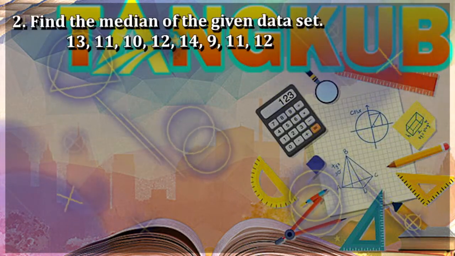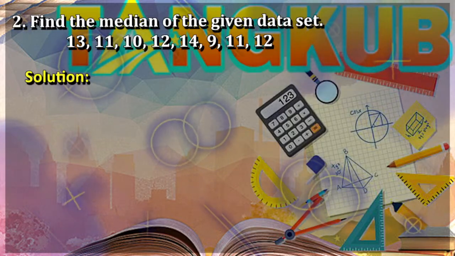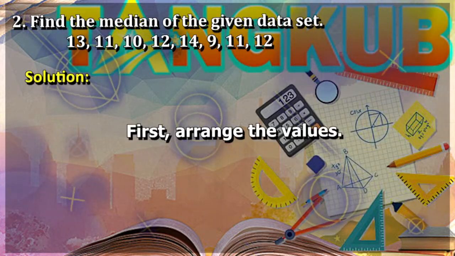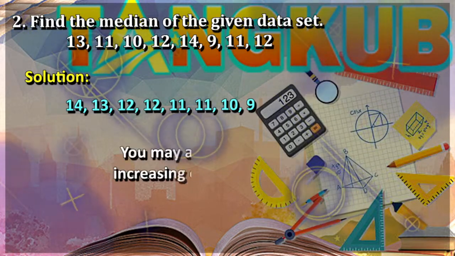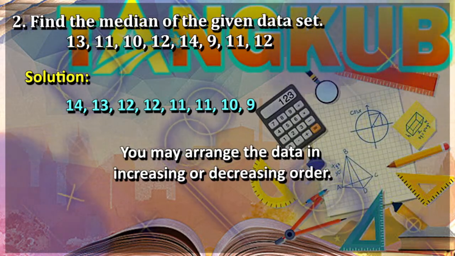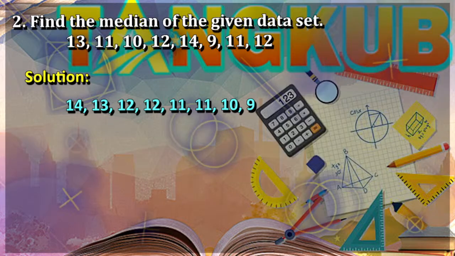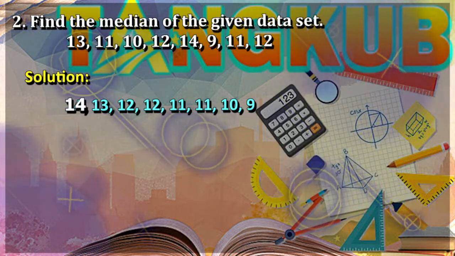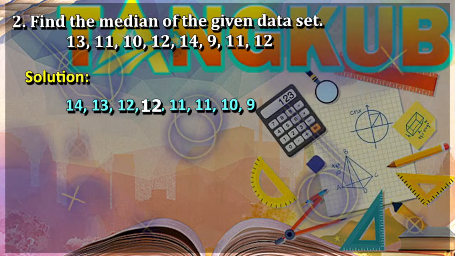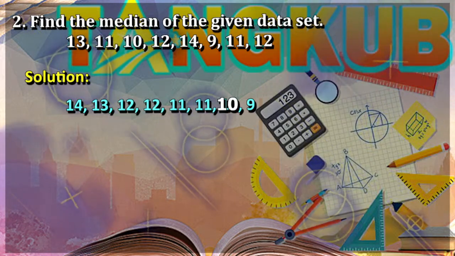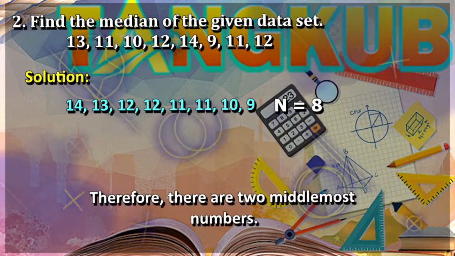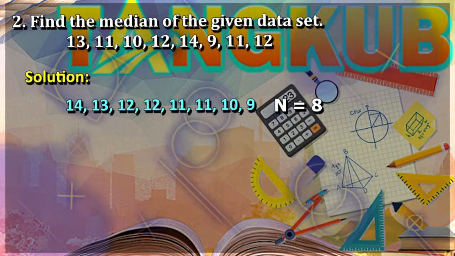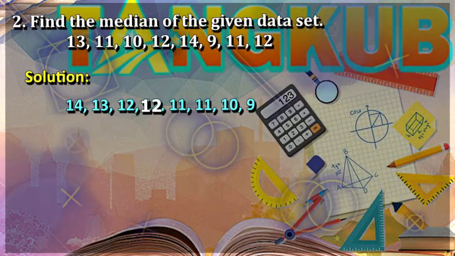Another example. Find the median of this given data set. So first, let us arrange the values. In this case, the data is arranged in decreasing order. But again, take note that you may arrange the data in increasing or decreasing order. Now, let's count the numbers in the data set. 1, 2, 3, 4, 5, 6, 7, 8. So, there are 8 numbers in this given data set. Now, since it is even, therefore, there are 2 middlemost numbers. And what are these? Right, these are 12 and 11.